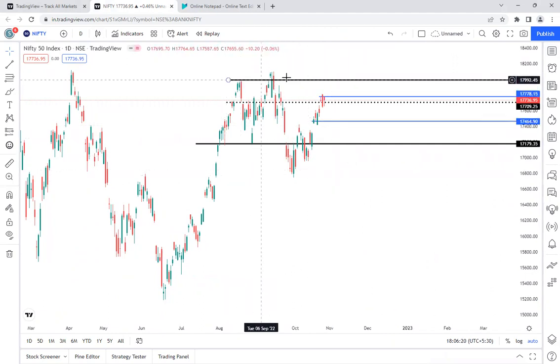So this is the high where Nifty reached in the recent past, and that is roughly around the 18,000 level. It reached up to the 18,000 level, it fell down, and it again reached the same level, and again fell down, and they made an M pattern. Now, from the last week or 2 weeks, they're starting to move towards the same 18,000 level. So this is what we are seeing, an upside direction in the Nifty move.